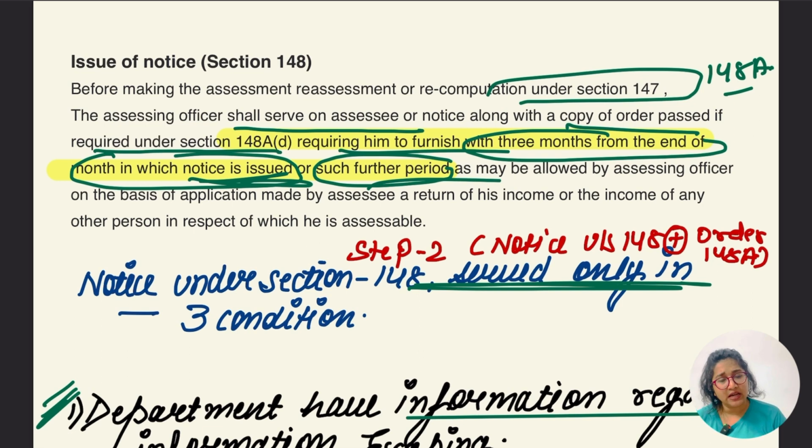ठीक है. So what if the SSC says कि I've already filed the return of this particular year, 2021? So is it possible to adjust by seeing the return of this 2021 year? No. Even though the SSC has filed the return of that particular year, he has to refile the return. Okay, hope so this part was clear. So what is the time limit? 3 months from the end of the month in which the notice is issued, or the further time period which is granted by whom? The assessing officer.